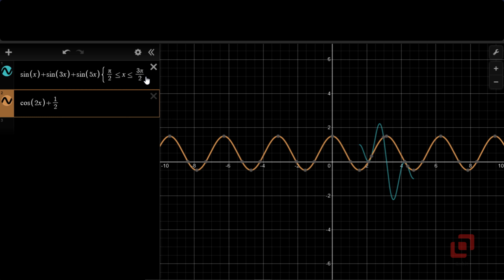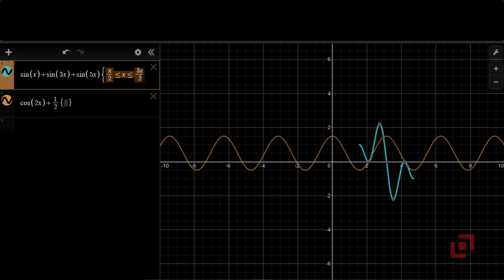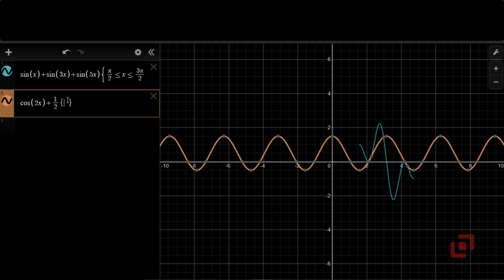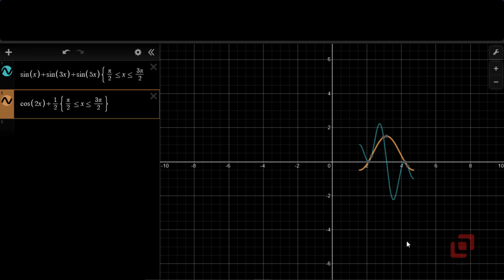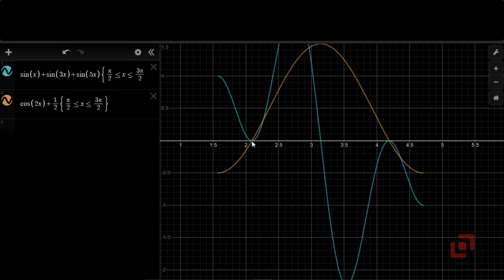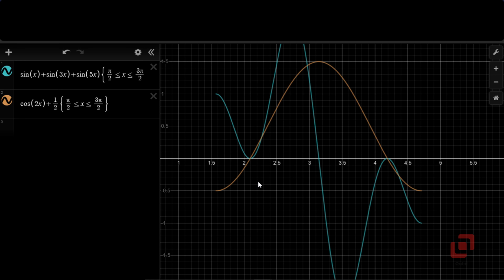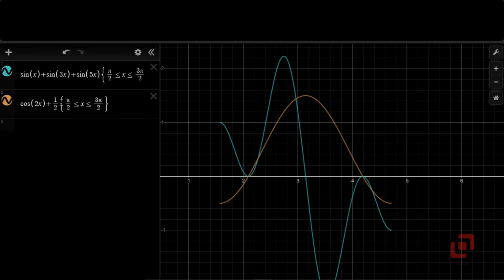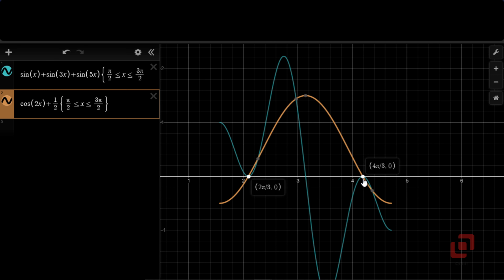Now we would like to consider this graph again in the same range. Yes. Now if I zoom in, you observe that this graph intersects the x-axis twice. Okay, in the range pi by 2 to 3 pi by 2. The first point of intersection is 2 pi by 3 and the second point of intersection is 4 pi by 3. At pi, its value is 3 by 2.